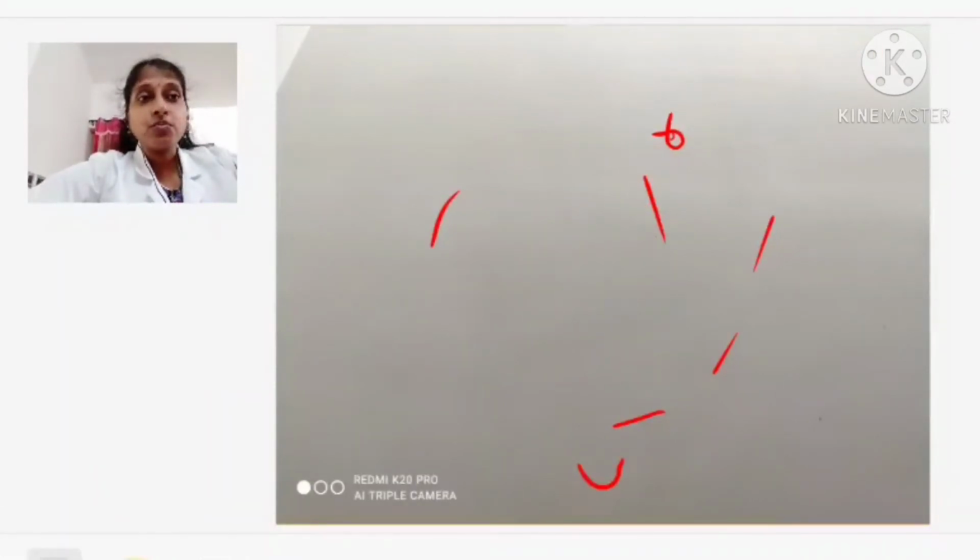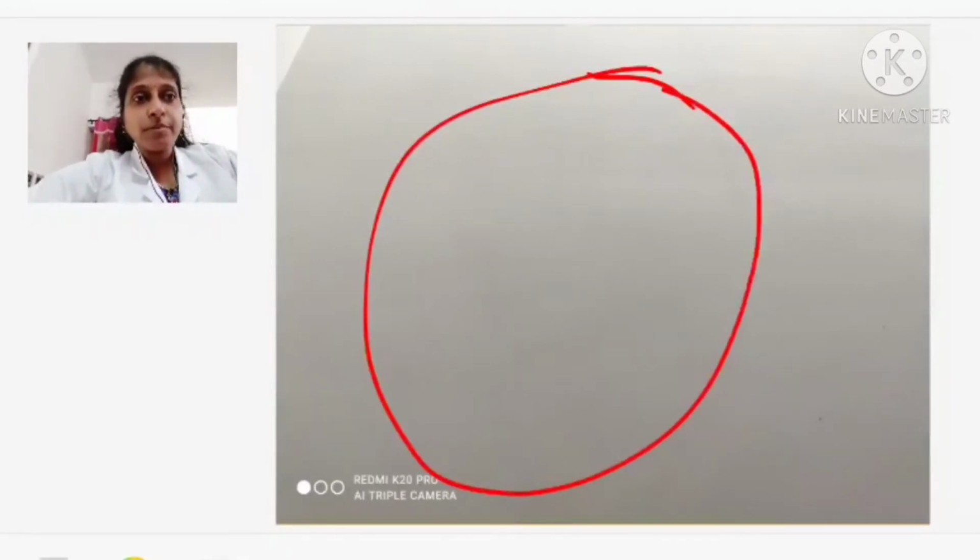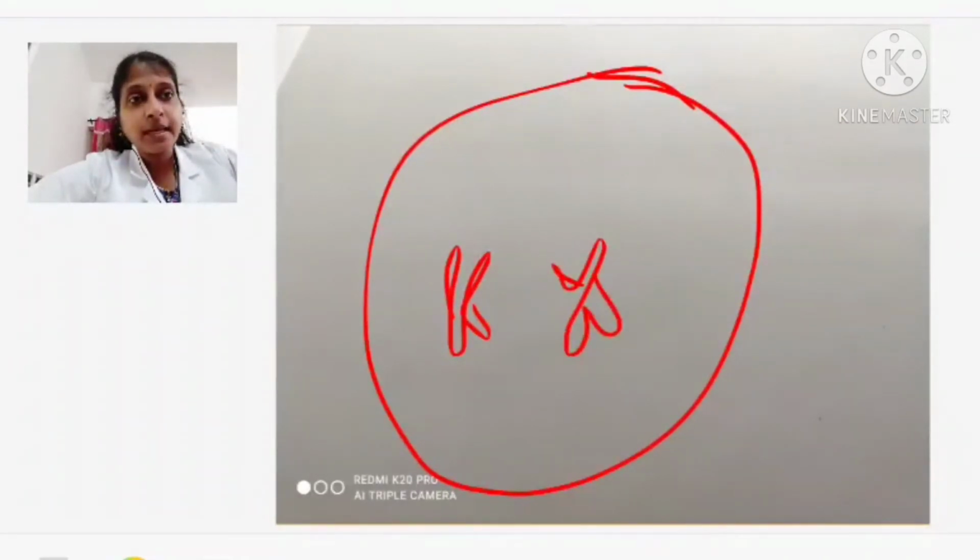Now in the metaphase, listen carefully. The diagram was not that clear, that's why. In this metaphase, the nuclear membrane is gone. So this is the cell, and the nuclear membrane has disappeared. The chromosomes which are present along with their duplicates are coming and lying side by side in the equatorial plane.